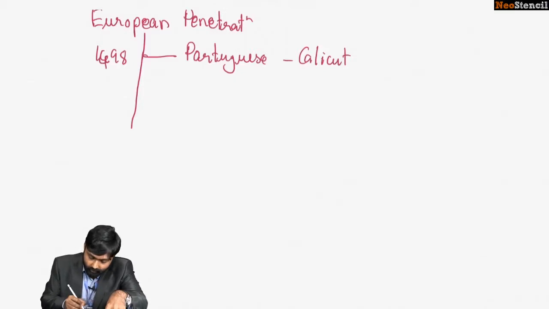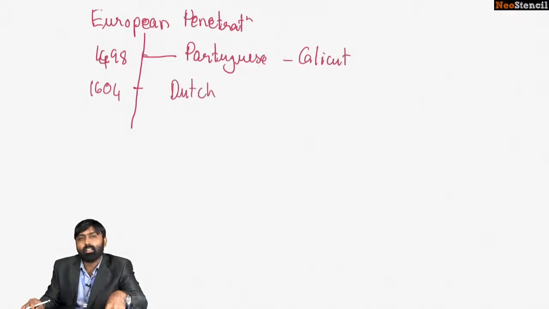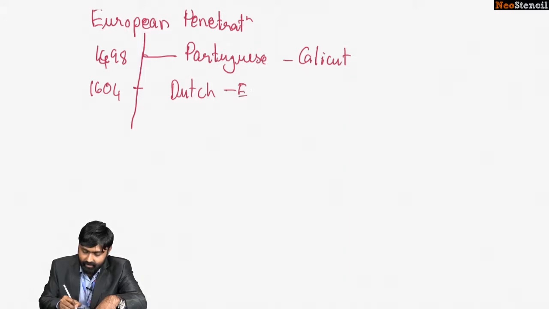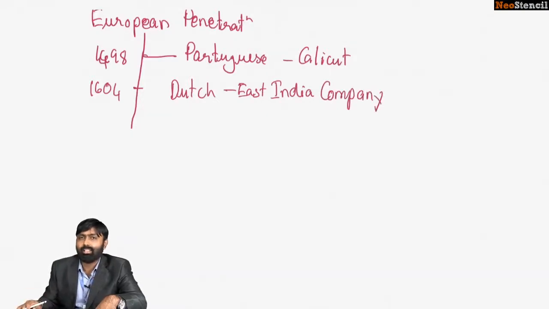Now, which is the next European power to come to India? The next European power to come to India was, of course, the Dutch, 1604. Their company, Dutch Verenigde Oost-Indische Compagnie, or the Dutch East India Company, was established in India in 1604. We will be looking at their individual settlements, their important settlements, their historical importance and all that later on. This is just a rough chronological arrangement to give you guys a historical timeline.